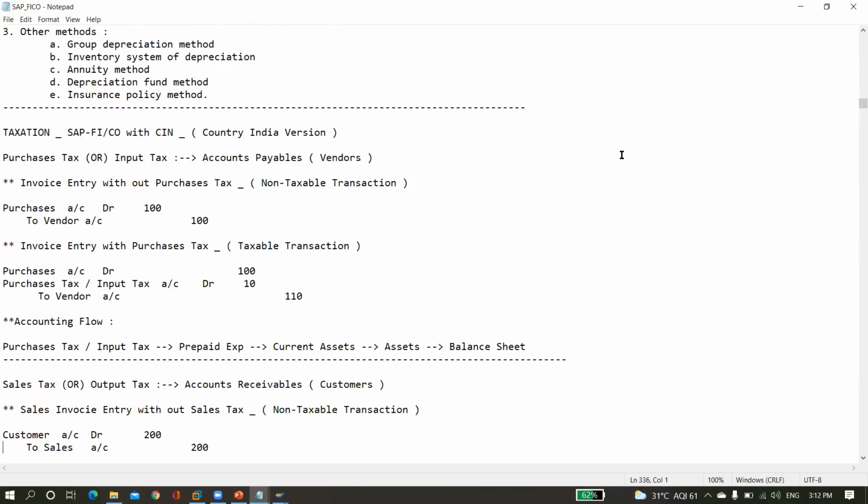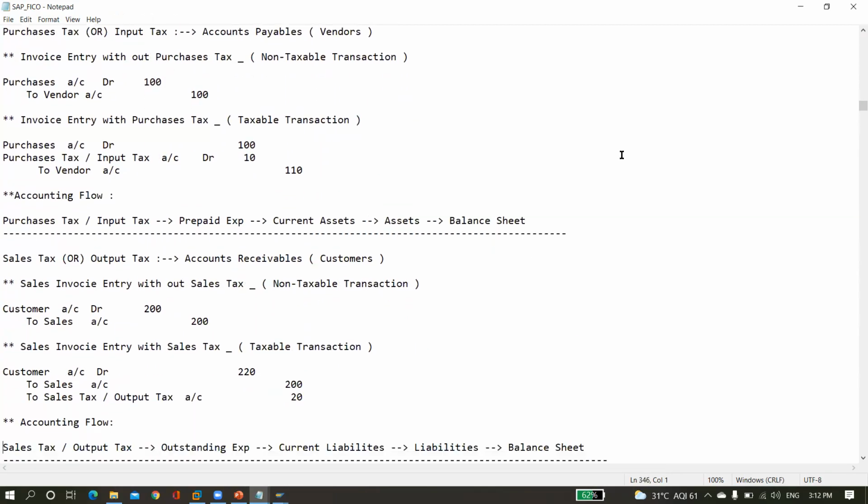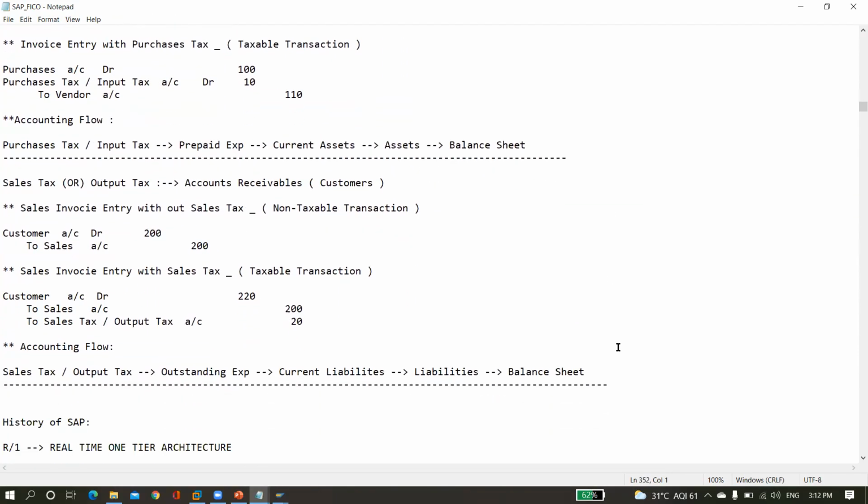If you are strong in accounting entries, our work becomes easy. Up to here is purely real-time accounting entries. We will start with real-time accounting entries. Once you are strong in the real-time accounting entries, then we will go for the SAP application.